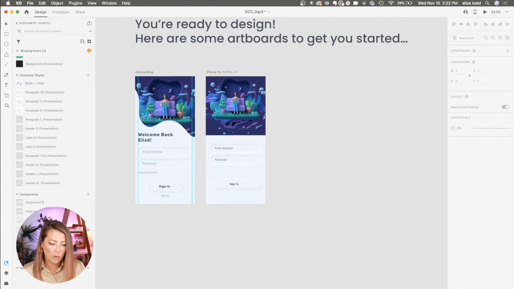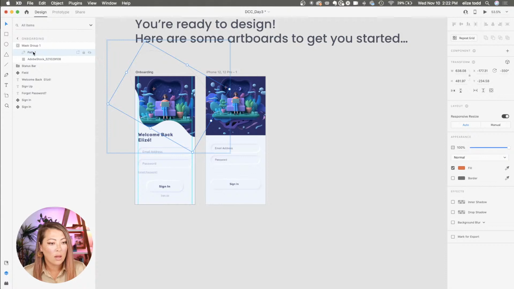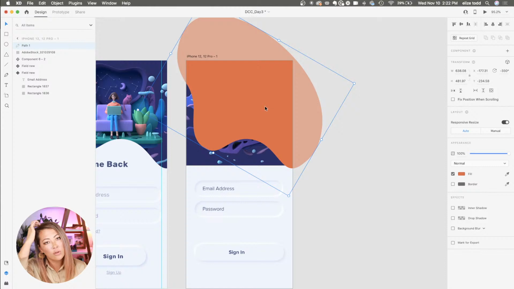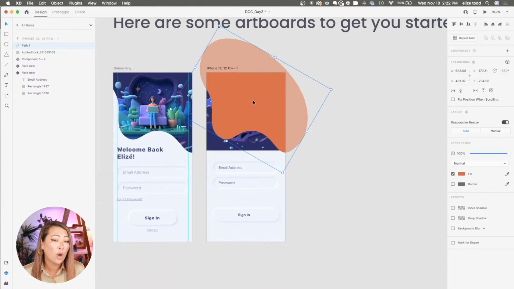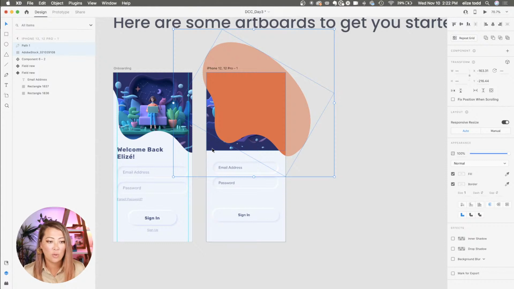And I actually grabbed this type of shape from Adobe Stock. You can also search in Adobe Stock for vector shapes. I'm not great at making vector shapes. So what I do is I go on Adobe Stock, I find vector shapes in Illustrator files, and you can open up Illustrator files in Adobe XD. So you don't even ever have to get into Illustrator. Makes it really easy.